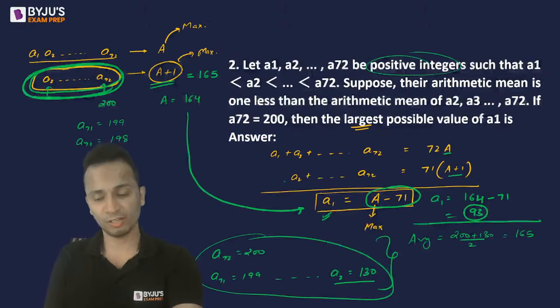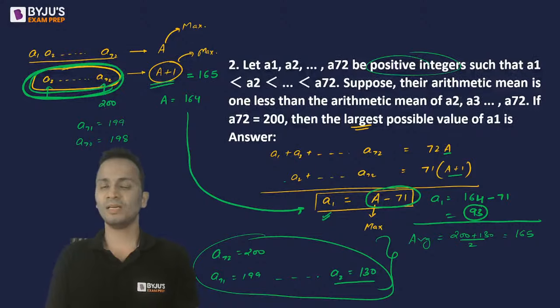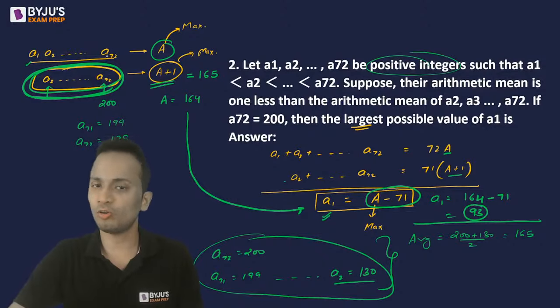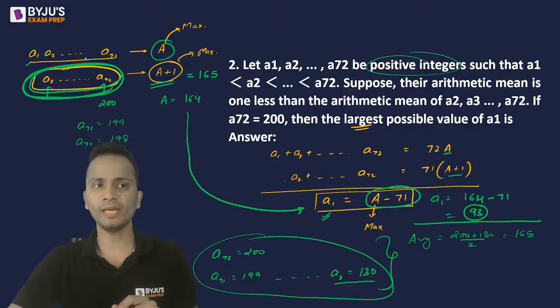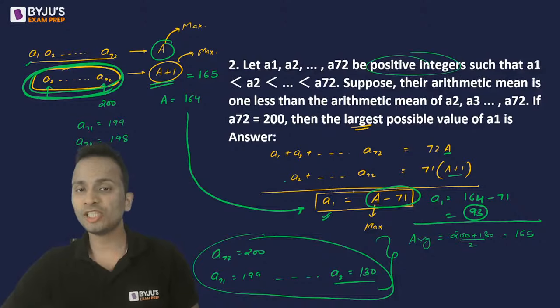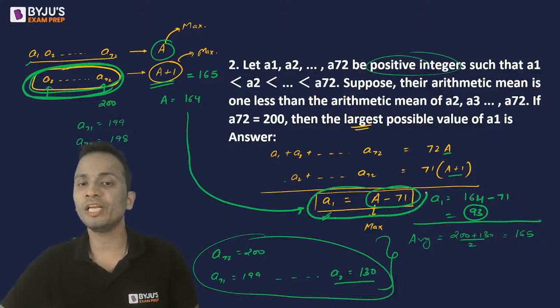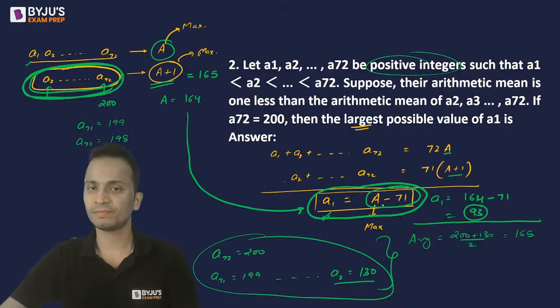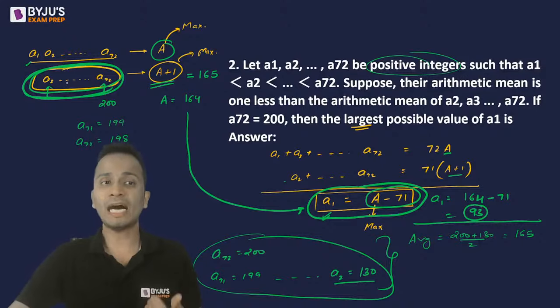Yes, Tarun. Again, I'll take you back. You are absolutely correct. In order to maximize the value of A, I should be taking the highest value of all of them. But also, I should be taking care of this relation that A1 is equal to A minus 71. This equation is also given. Now, we are asked to find the maximum value of A1.